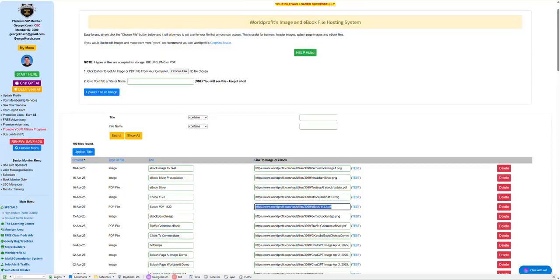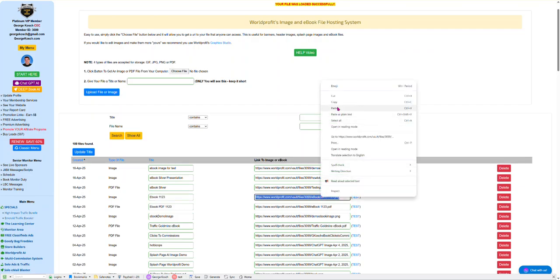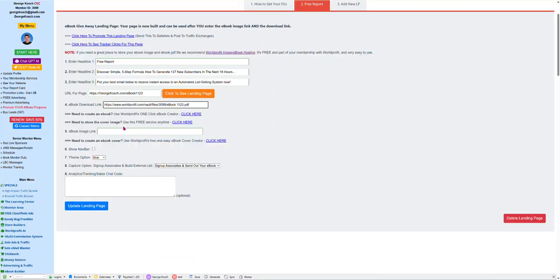Now it says, what's the image link for the ebook? Well, that's that cover image, right? Remember, image. See image here. That's the book. So we're going to take that and copy it. And don't worry, we're there. This is done. Now we're going to update the page.